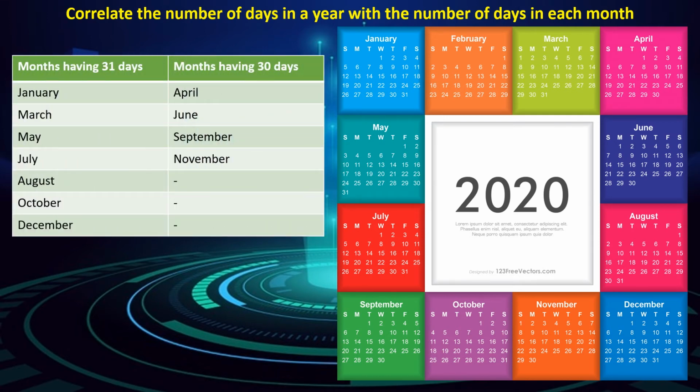The months of January, March, May, July, August, October and December have 31 days. The months of April, June, September and November have 30 days. This is a leap year, so the month of February has 29 days.